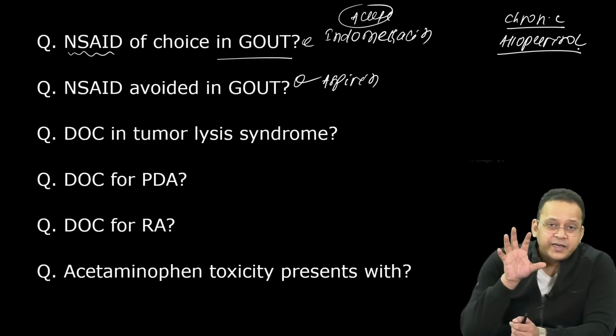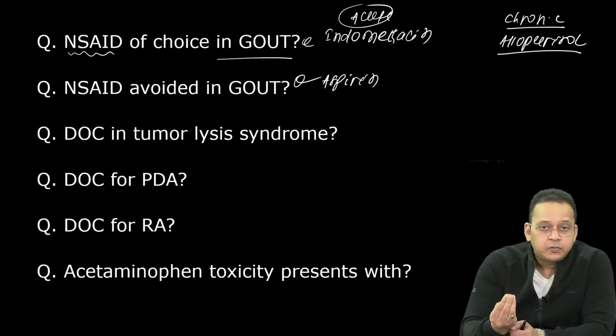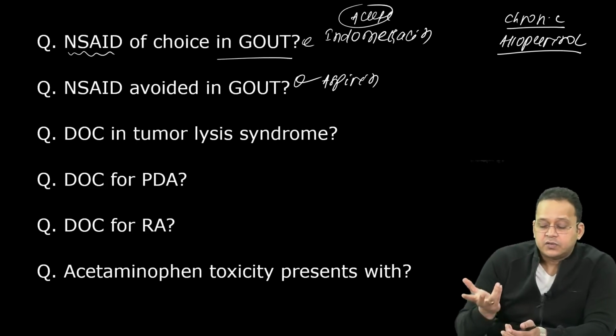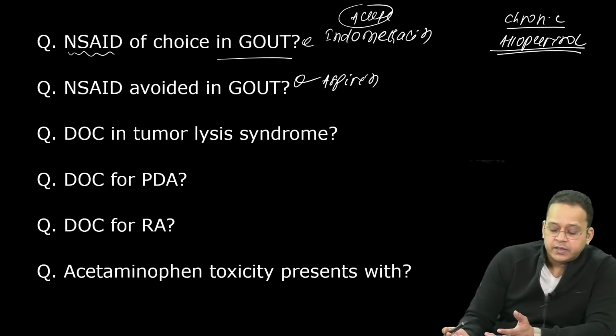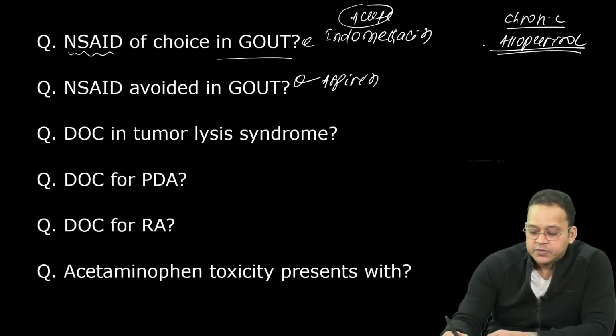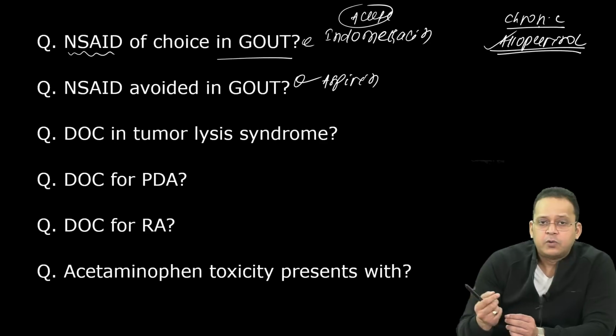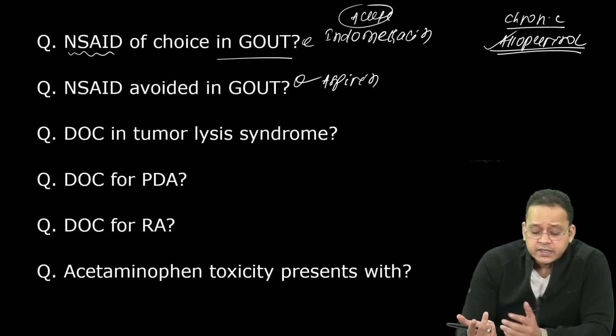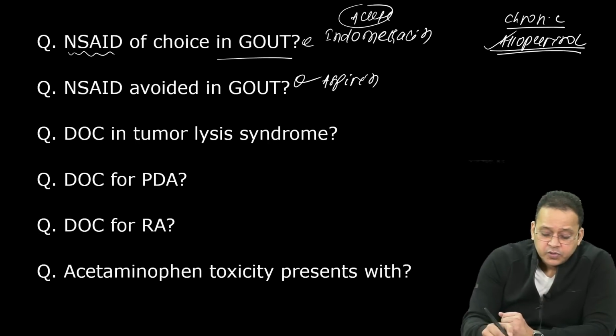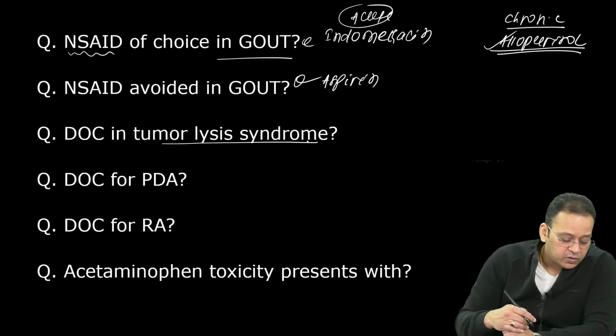So whenever you mark an answer, look at the question carefully. If they ask which is the antacid of choice in gout, don't jump for allopurinol. That is not an antacid, right? Plus they ask you MCQ on this mechanism. Allopurinol acts by blocking which enzyme? Xanthine oxidase. Drug of choice in tumor lysis syndrome. What is the drug of choice in tumor lysis syndrome?